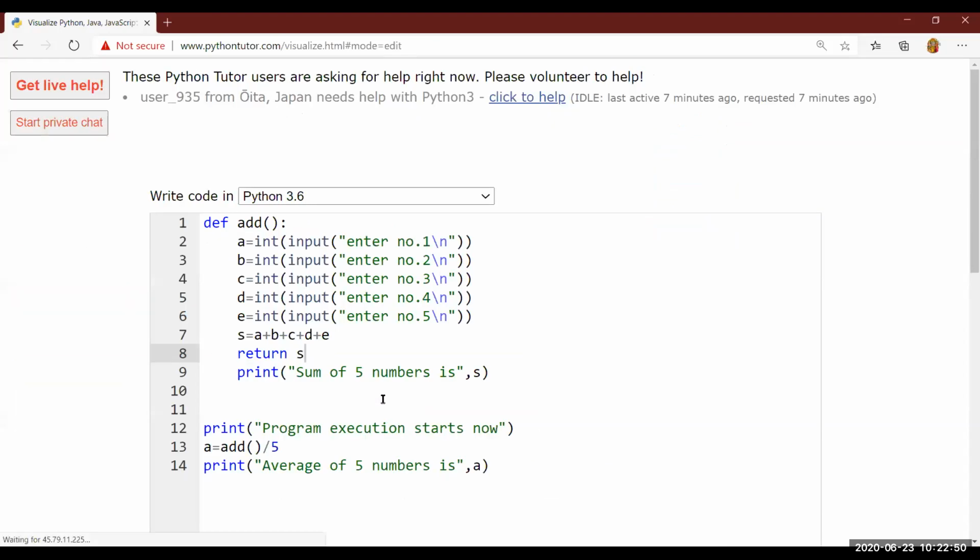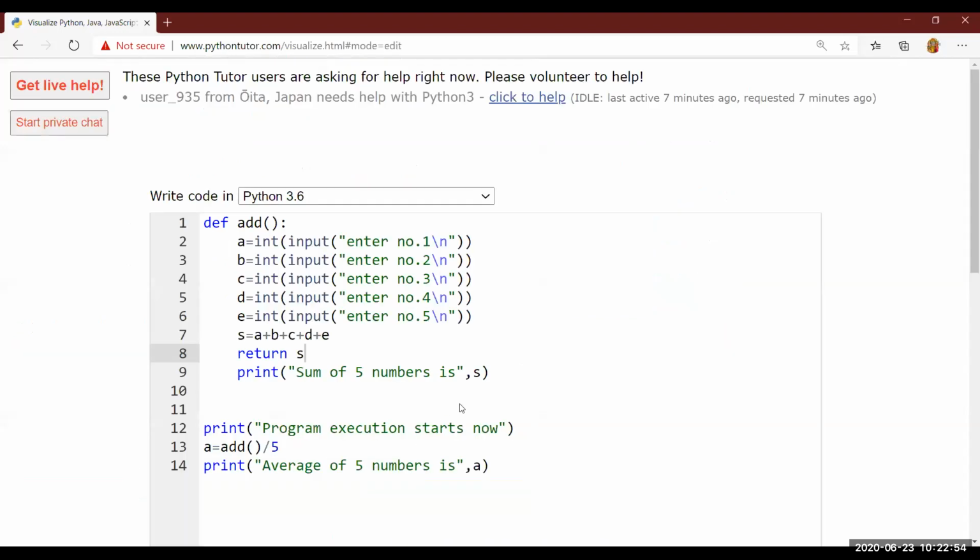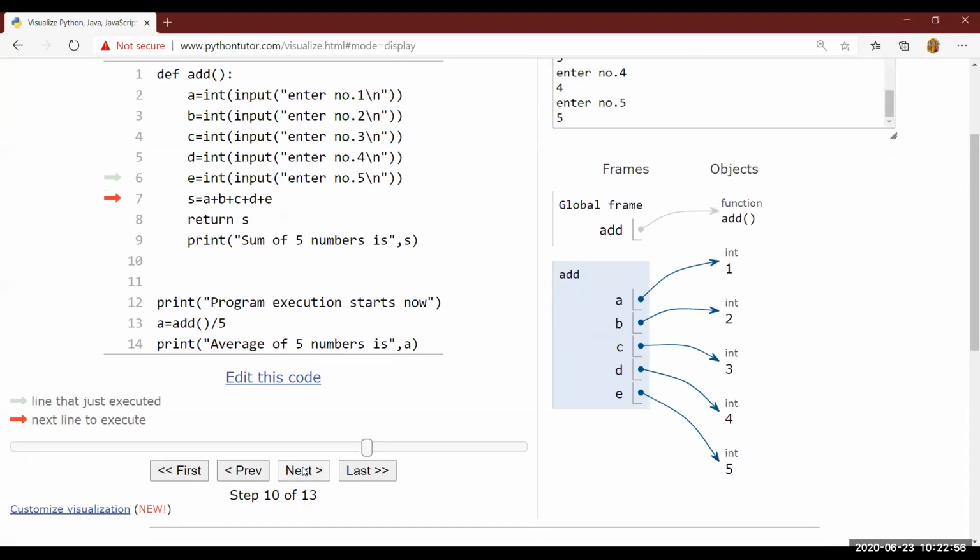This is a super amazing thing. Function is a super amazing concept. 5. Okay, this is done. Next line. Sum is stored. Return S. Just see here now. Return value 15. Since you have returned from line number 8, that means the function is stopped. It is something like break.